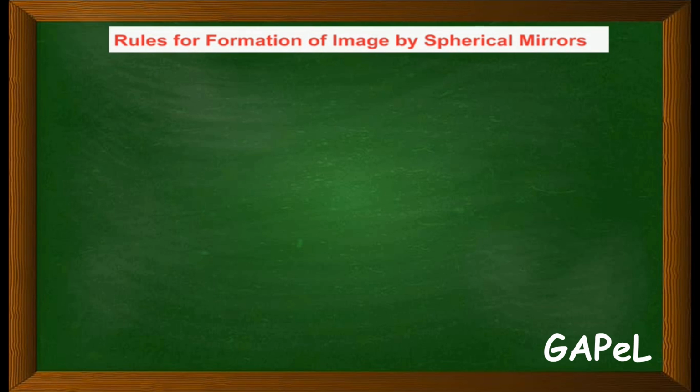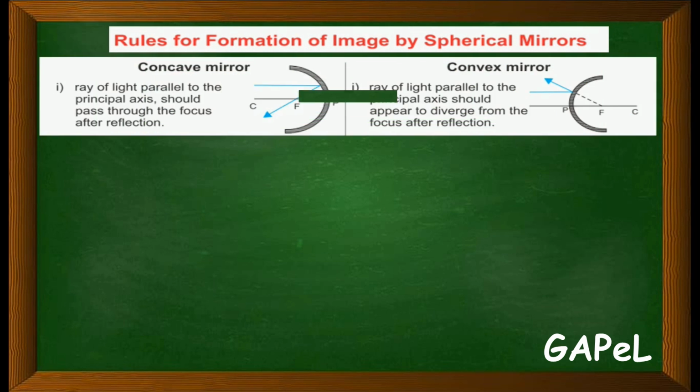Now we will see the rules for the formation of images by spherical mirrors. So how is the image formed in spherical mirrors when a ray is incident on them? First we will compare them. The first is the concave mirror.